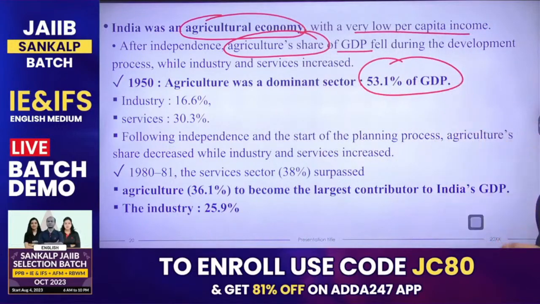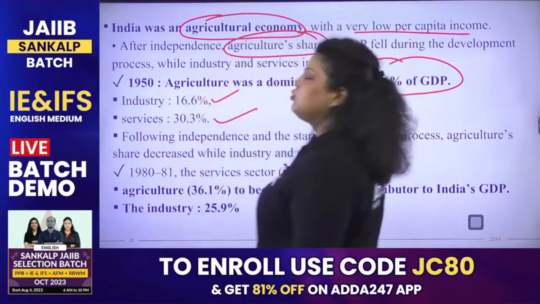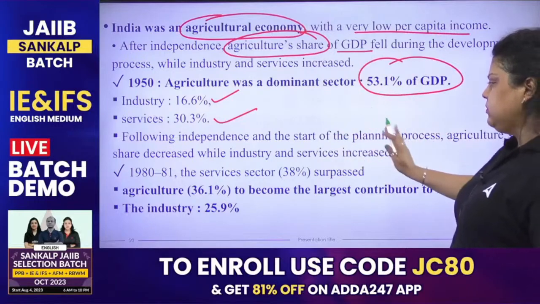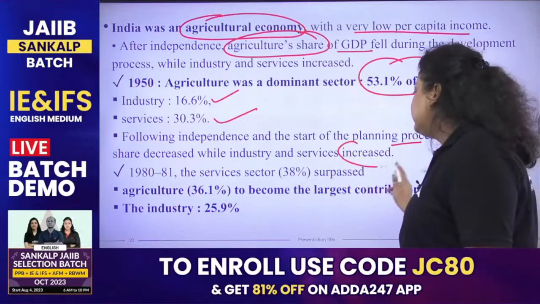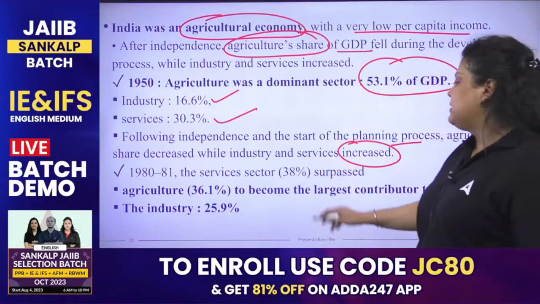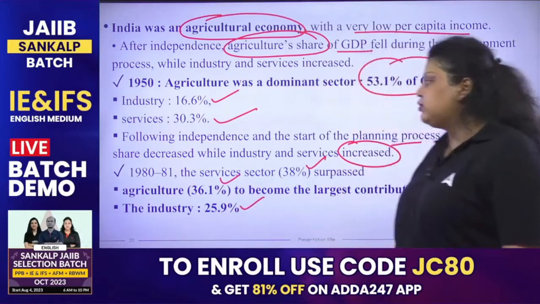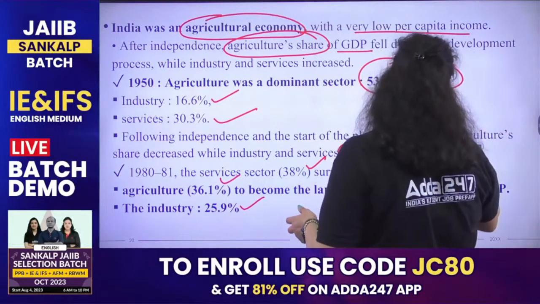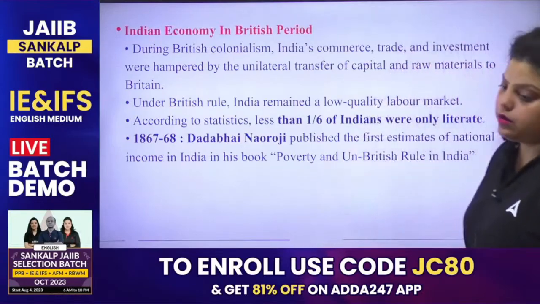That was around 53.1% of GDP used to come from agriculture. Industry used to contribute 16%, services used to contribute 30%. Then following independence and the start of the planning process, agriculture share decreased while industry and service shares increased. So you can see service sector increased to 38%, agriculture reduced to 36%, and industry increased to 25%. This is how the service sector started increasing its contribution in the Indian economy, and agriculture started falling in contribution.